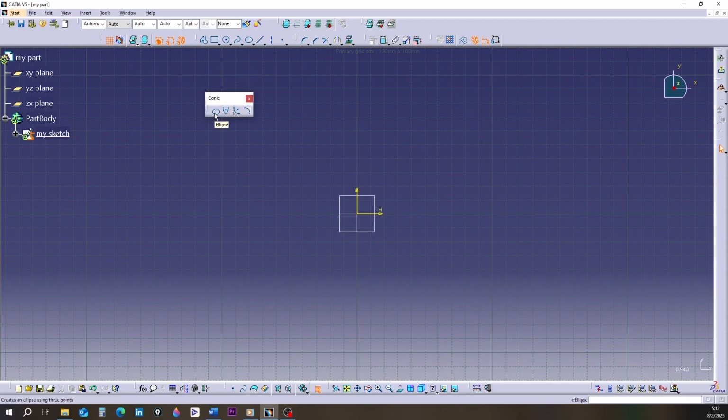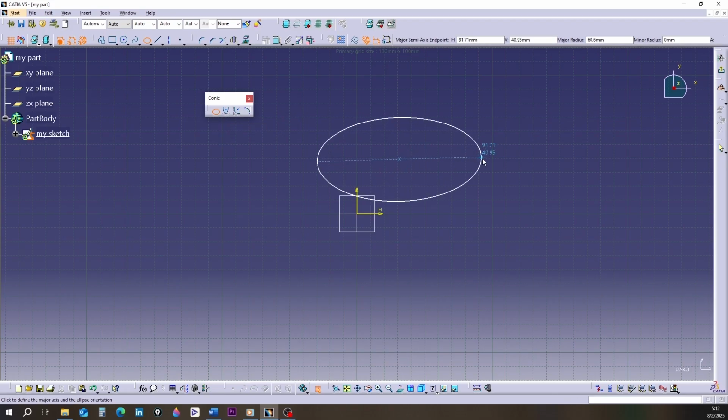Click on the ellipse tool to make it orange. Click at any desired point. Move your mouse. You will see an ellipse taking shape. You will also see a blue dotted line. This dotted line is there to guide you. As you move the mouse, you'll see the ellipse can be horizontal, vertical, or at an angle.